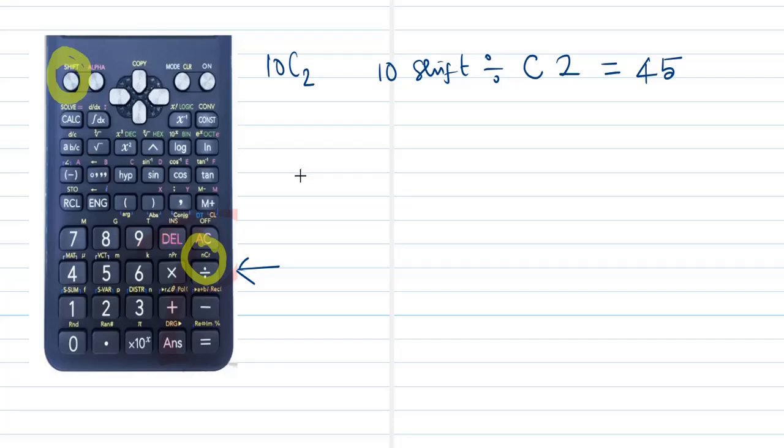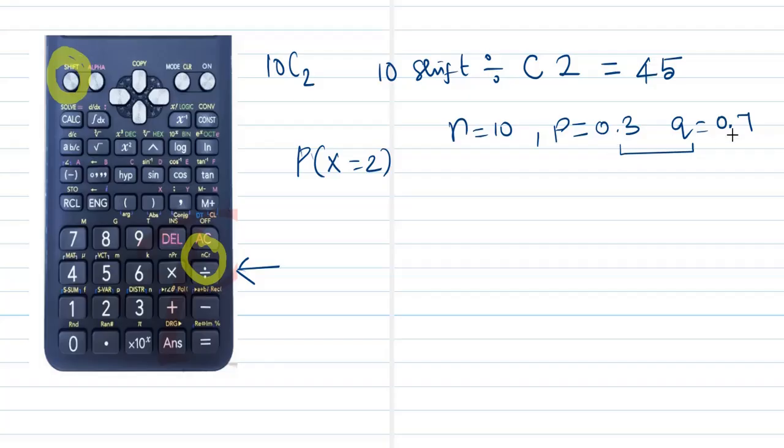Now we'll quickly see how to estimate a probability for any given data. So when we want the probability of x as 2 and our n is going to be equal to 10, say we have probability P of success is going to be 0.3 and Q is going to be equal to 0.7. We need to take care that P plus Q is always equal to 1. So how to go about it?